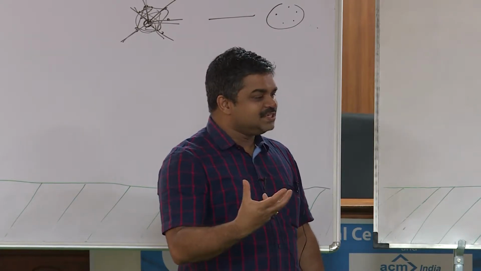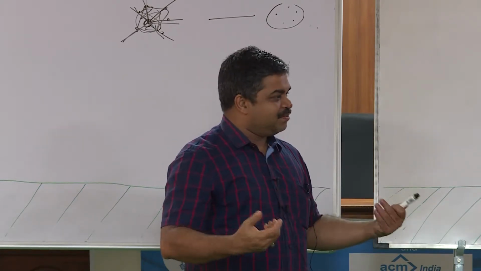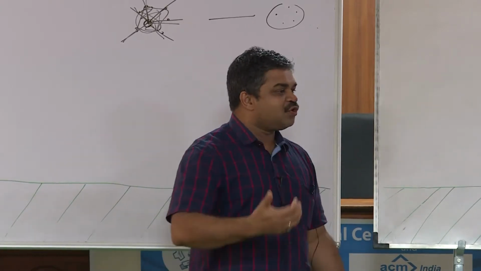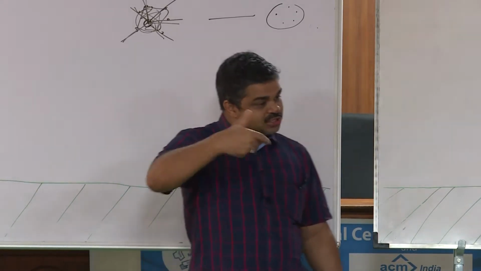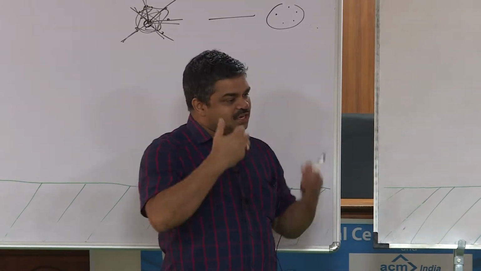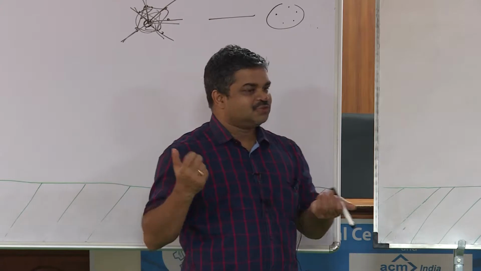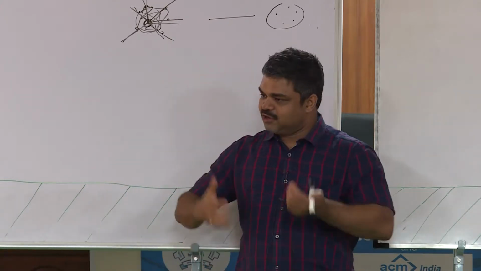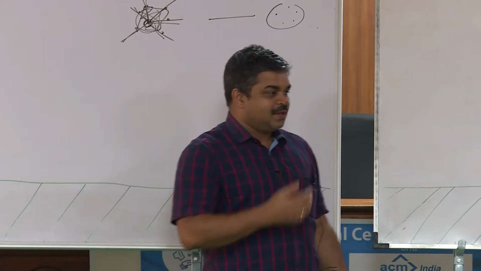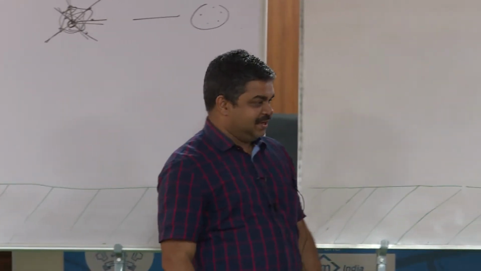And what is the intention when you say clique cover? Means you should cover all the vertices of the line graph. That means you should cover all the edges of the original graph. So, we are looking for some collection of vertices which can cover all the edges. So, which is essentially the vertex cover. And when you minimize it, it will become minimum vertex cover. And this is quite interesting.